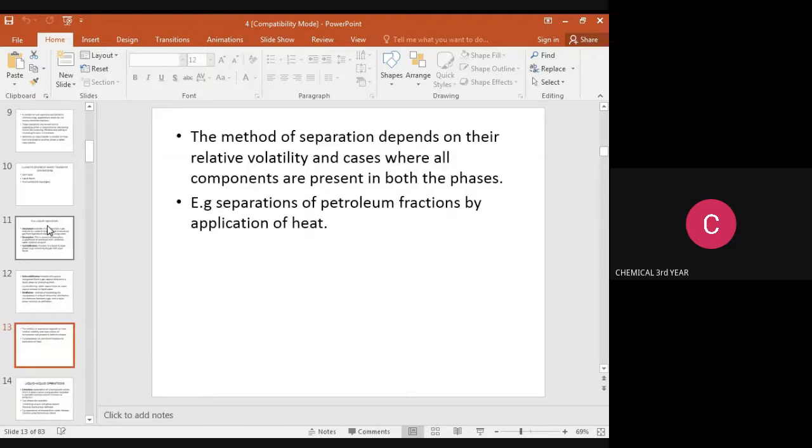In this method, the separation mainly depends upon relative volatility. Volatility means the tendency of a component to vaporize, and all components are present in both phases. It is majorly used in petroleum processing by application of heat.